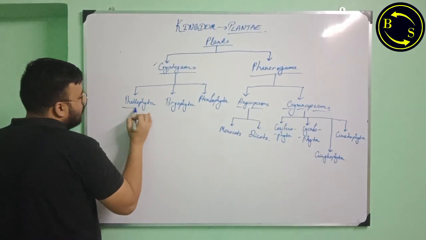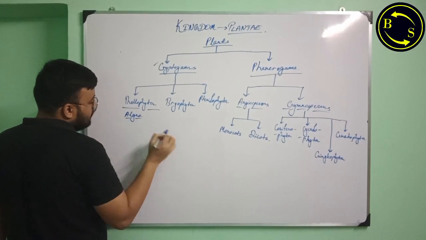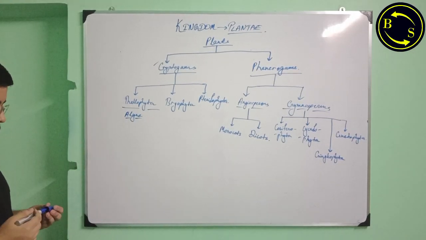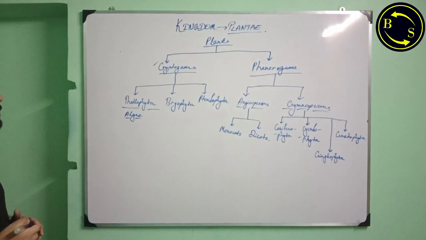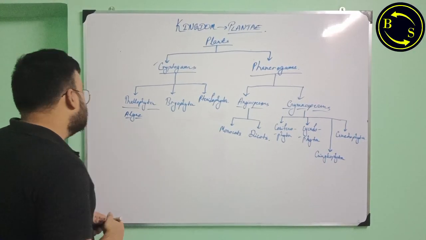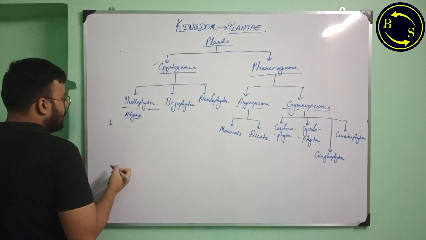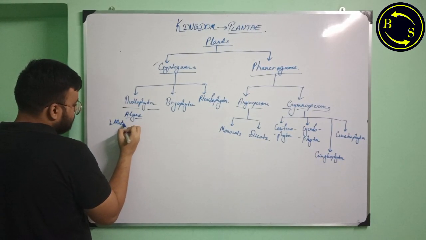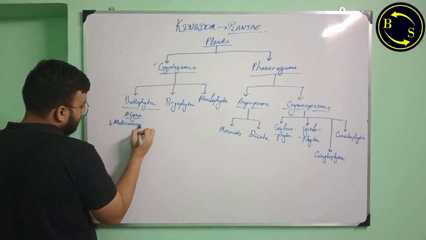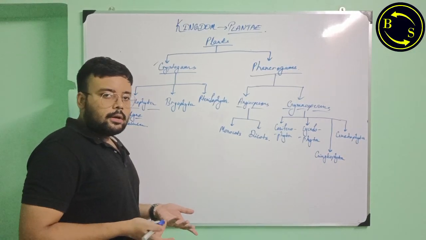Thallophytes include all the algae, all the kinds of algae you see. Now, what are some features of algae? Algae generally are multicellular, eukaryotic, and photoautotrophic like all plants.